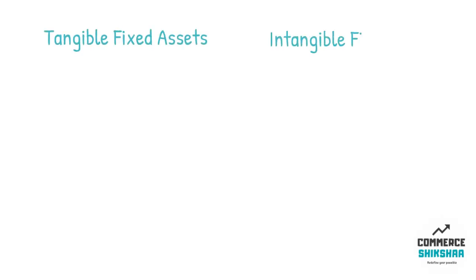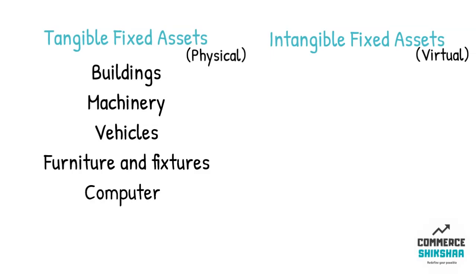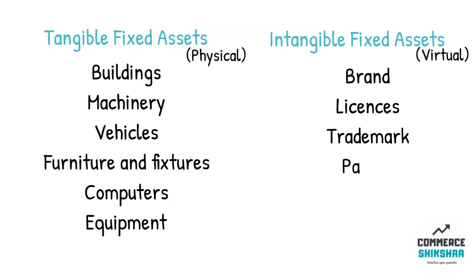Fixed assets are further divided into two types, tangible and intangible. Tangible assets are those which have physical presence against intangible assets which are not physically present. Some examples of tangible assets are building, machinery, vehicles, furniture and fixtures, computers and equipment, etc. For intangible assets, some examples are brand, licenses, trademark, patents, copyrights, software, etc.